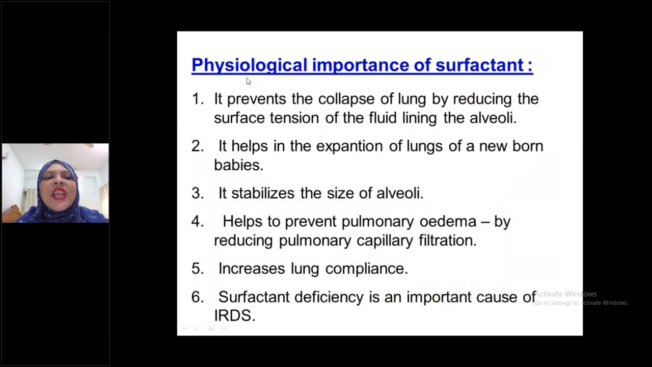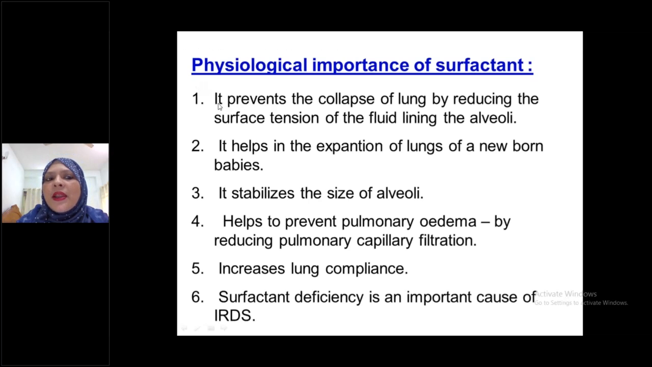Now, this is a very important thing. This is the last thing, the physiological importance of surfactant. If a question comes in your exam, like short notes on surfactant, you have to write down what is surfactant, figure of surfactant, then composition of surfactant, and physiological importance of surfactant. This is the last one. This is a very important viva question, and this is one of my favorite viva questions. Please remember this. Please tell me the physiological importance of surfactant.